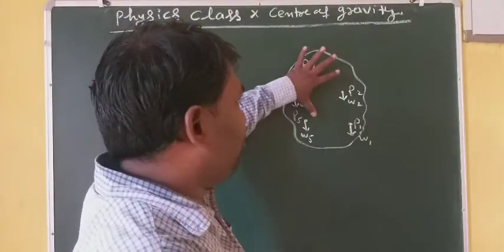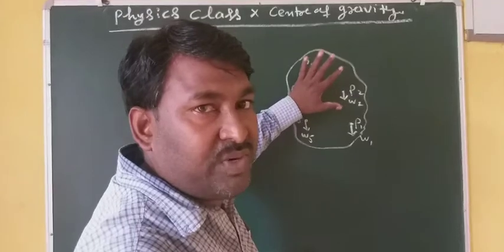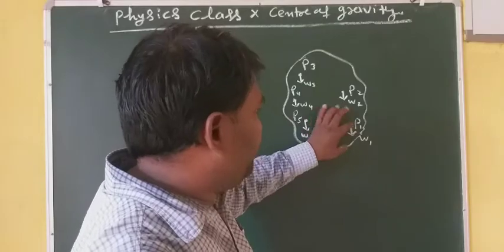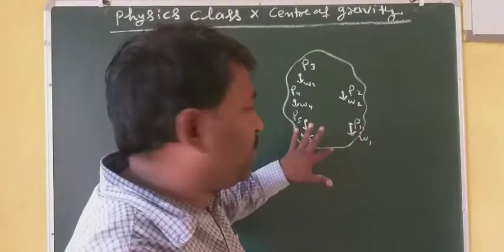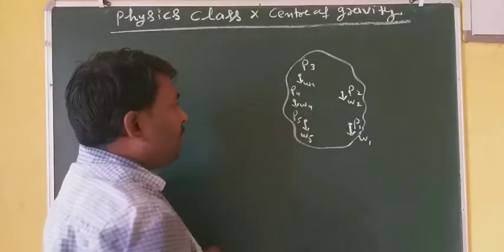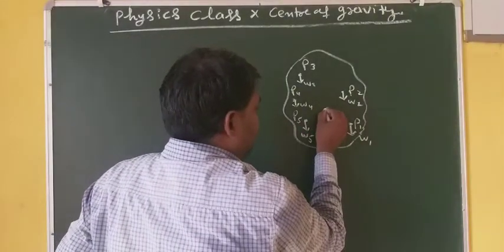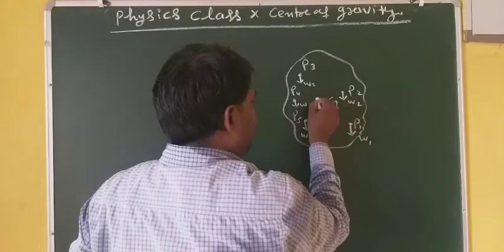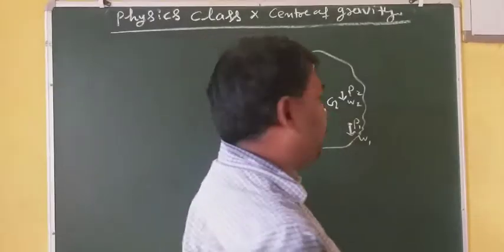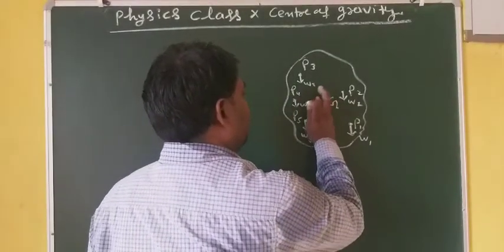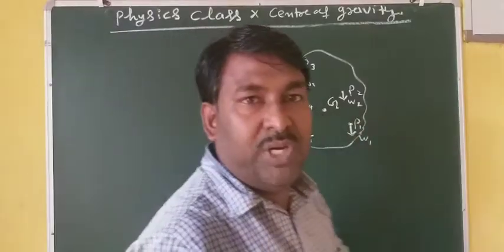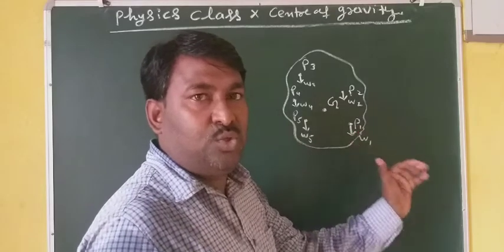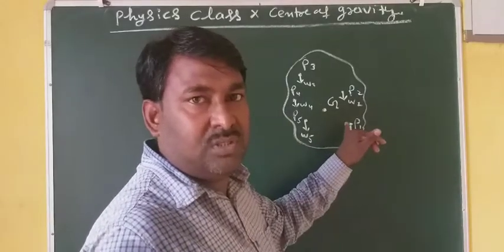Suppose this body is made up of these particles, or in other words you can say the entire weight of this body is made up of W1, W2, W3, W4 and W5. So there is a point named capital G or CG. You can call it CG or capital G. I am taking capital G. Let G be a point where the entire weight of the body is considered to act.